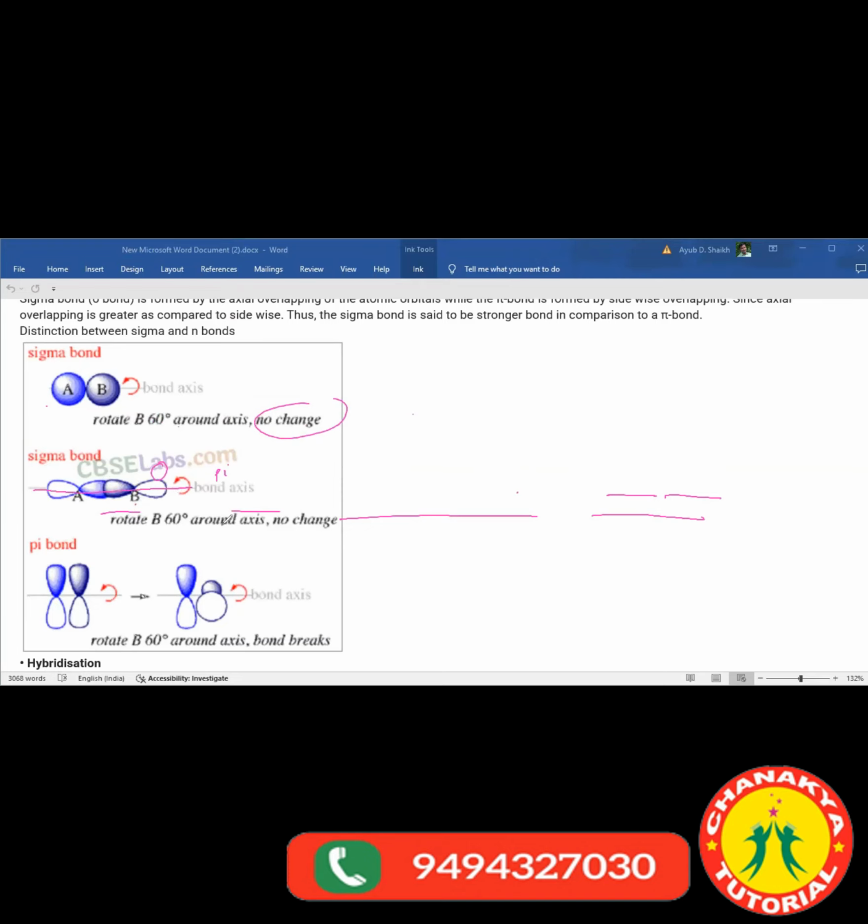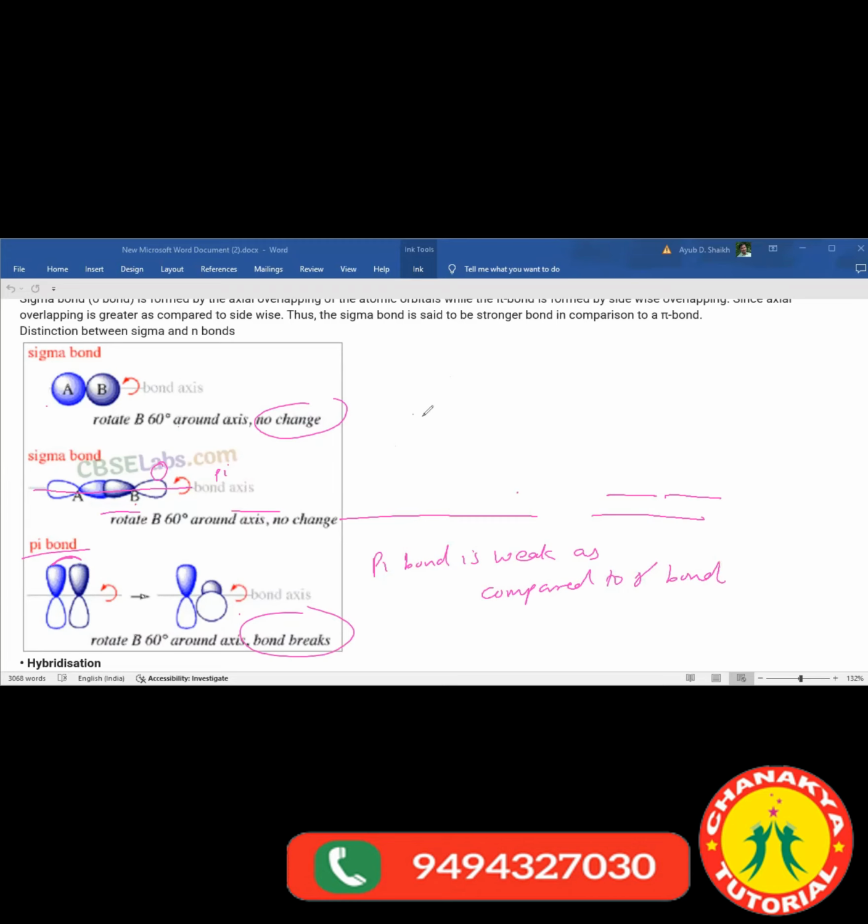If you rotate it, there won't be any change. But if a pi bond is there by the lateral overlapping, if you rotate any of the orbitals, your bond breaks. And hence pi bond is weak as compared to sigma bond.